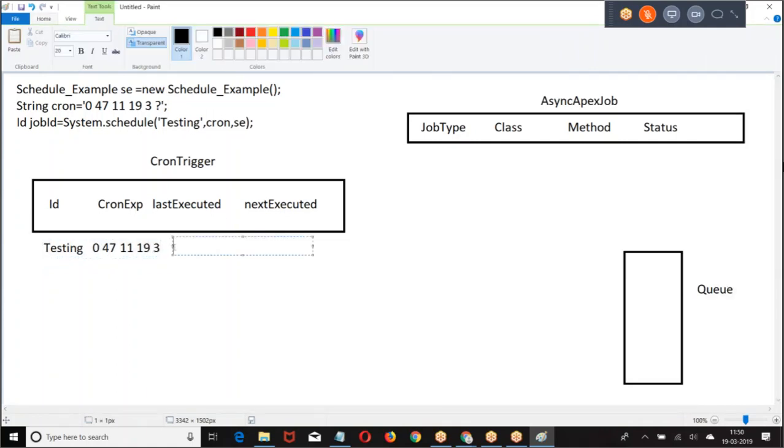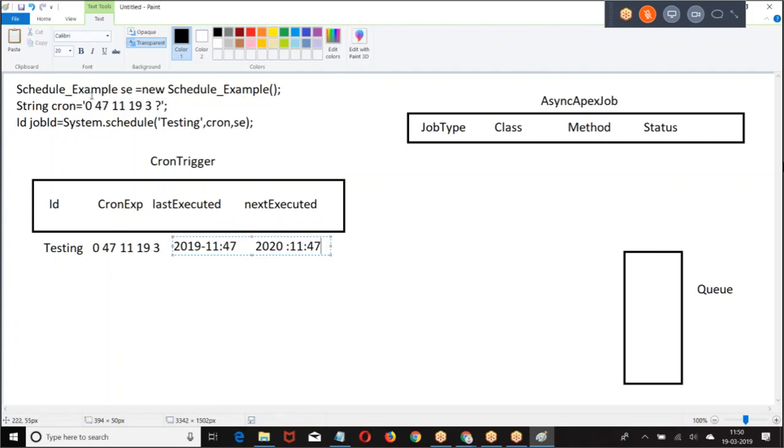The last executed it will say 2019, 47. When it is going to execute, 2020, March 19th, 2020. Right? Last executed, next executed. Like this, the data will be there. Once it is created, a job ID will be there.